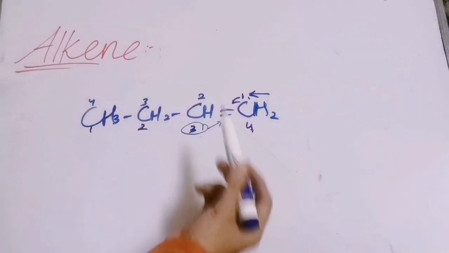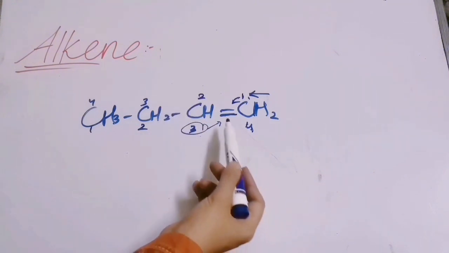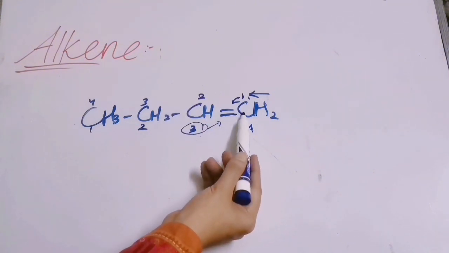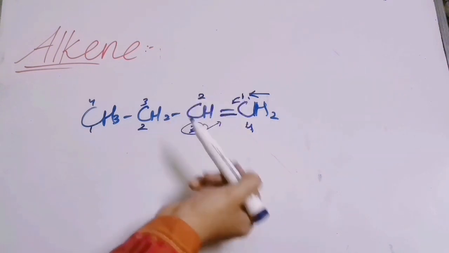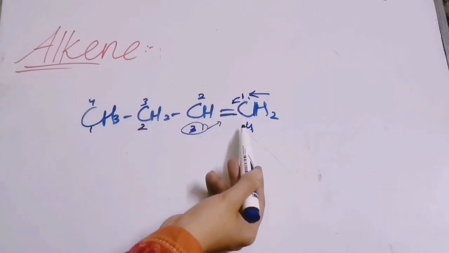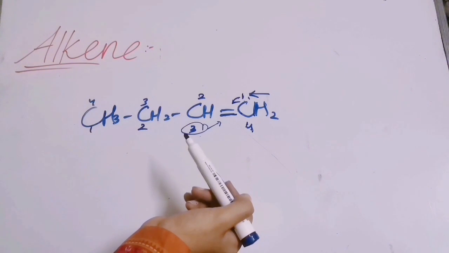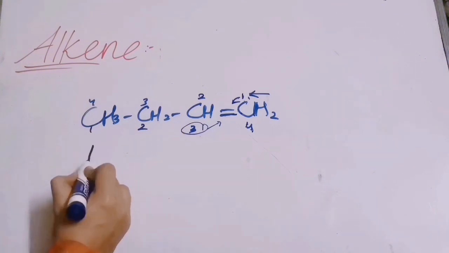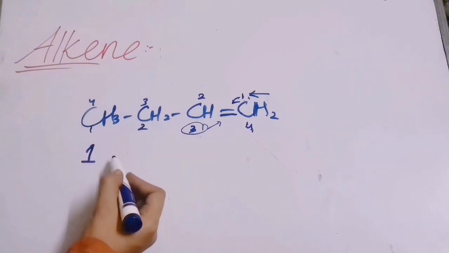Also remember one thing, that the double bond is present between carbon 1 and 2, but we will write the position of the carbon carrying the lowest number, right? In this case 1 is smaller than 2. So we will write 1 and then we will write the name. It is having 4 carbons, so it will be butene. So we will write 1, where 1 is representing the position of the double bond.